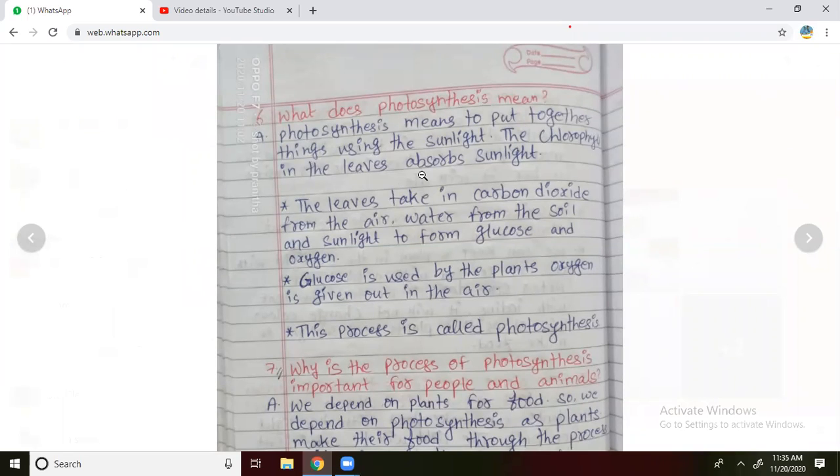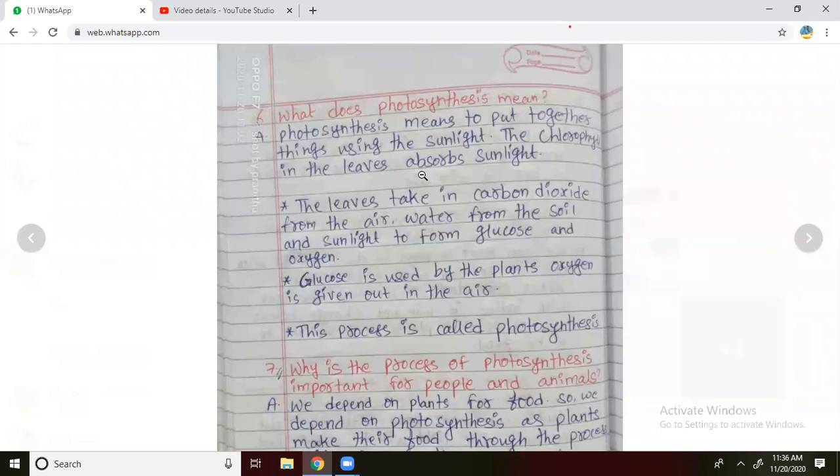The leaves take the carbon dioxide from the air, water from the soil, and sunlight to form glucose and oxygen.